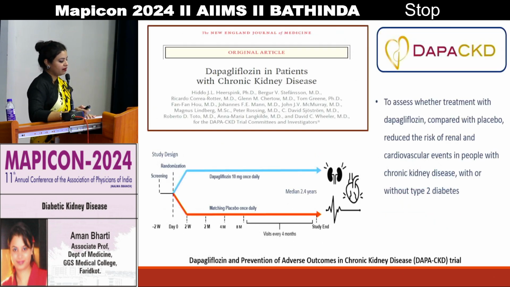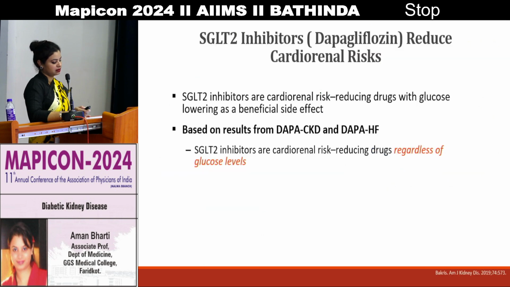Along with this, dapagliflozin is also a wonder drug. It is also used at 10 mg per day. It also reduces diabetic kidney disease, along with reducing the risk of cardiovascular events in patients with chronic kidney disease. The SGLT2 inhibitor dapagliflozin is based on the results of DAPA-CKD.